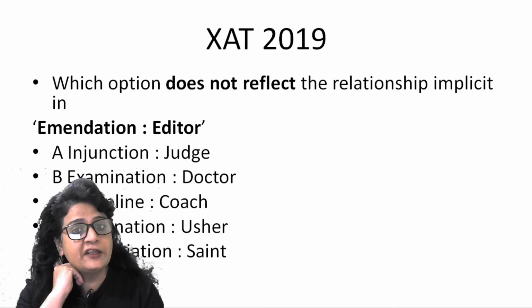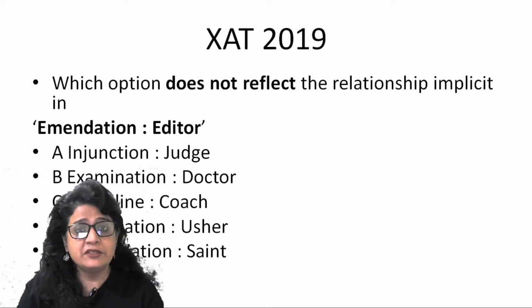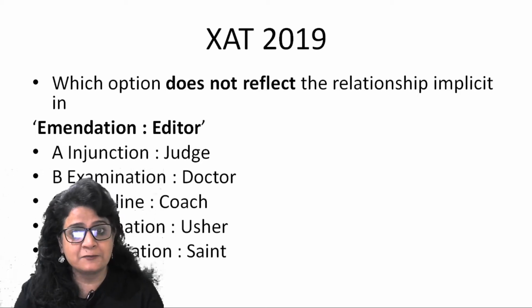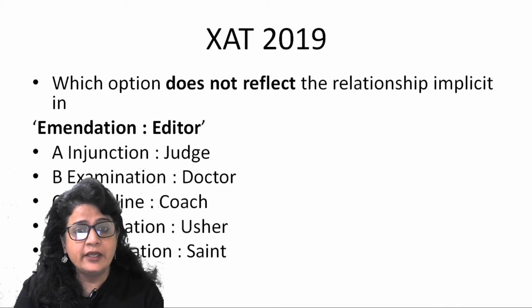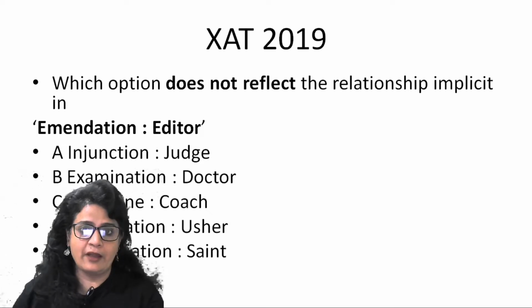It does not reflect the relationship. So one pair is not reflecting the relationship exhibited by this set of words. Now look at the first option. Injunction is given by a judge. Yes, injunction is an order which is given by a judge, an order which explicitly states whether something is to be done or something is not to be done.